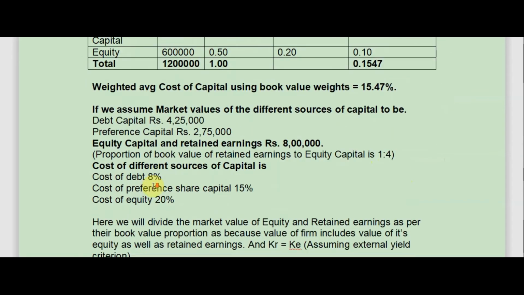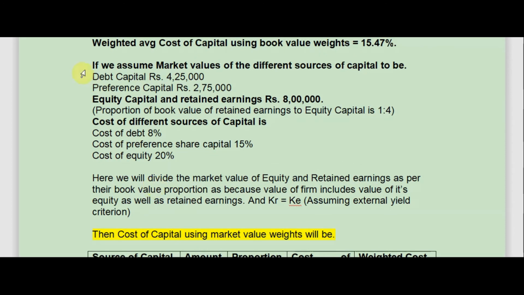Now let's come to the market value weights. Now if we assume the market value of different sources of capital to be: debt capital 4,25,000, preference capital rupees 2,75,000, equity capital and retained earnings rupees 8 lakh, and the proportion of book value of retained earnings to equity capital is 1:4. The cost of different sources of capital is: cost of debt 8%, cost of preference capital 15% and cost of equity 20%.